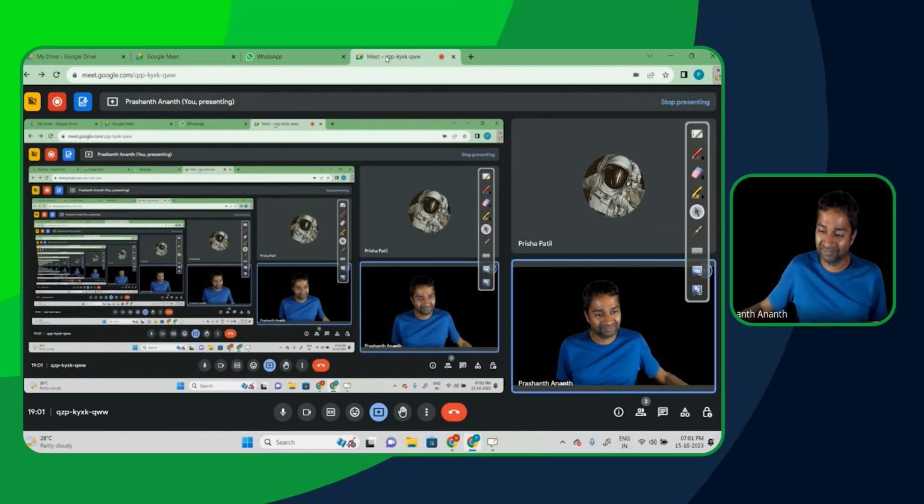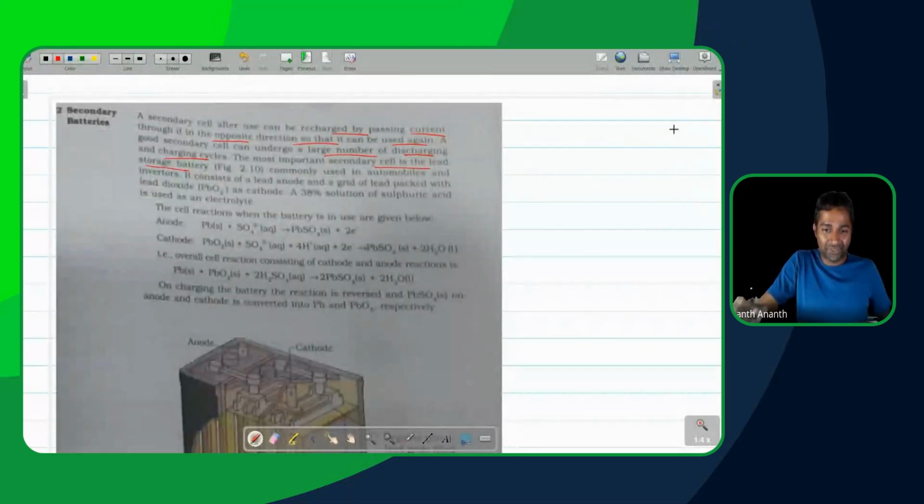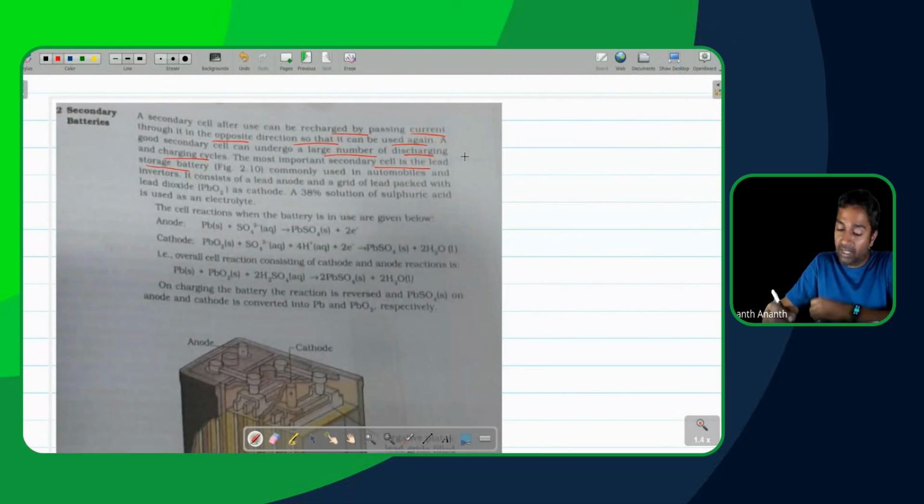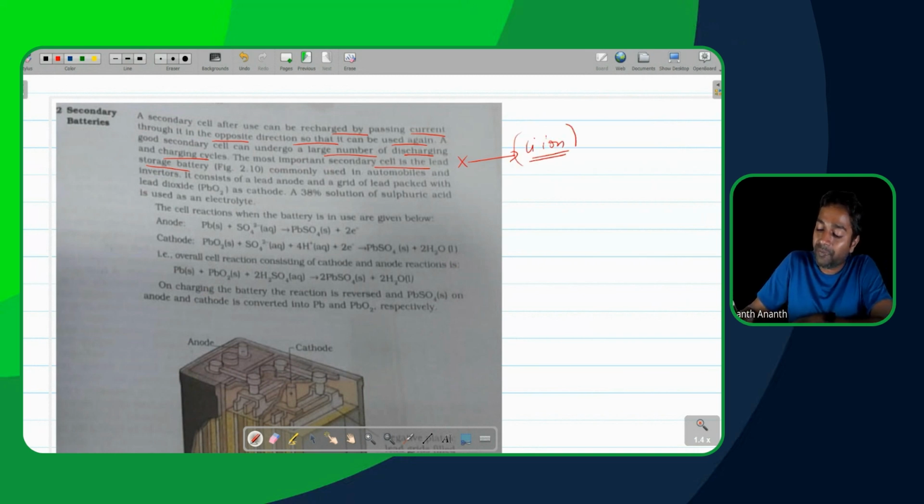Lithium-ion cell. Uh-huh. So this statement alone, I will not agree with. The most important one currently is actually going to be lithium-ion. Secondary cells, the best one currently, the most important one is lithium-ion cell. Anyway, coming back to this now. Lead storage in our syllabus is one which was designed a long time back. So let's start off with lead storage.